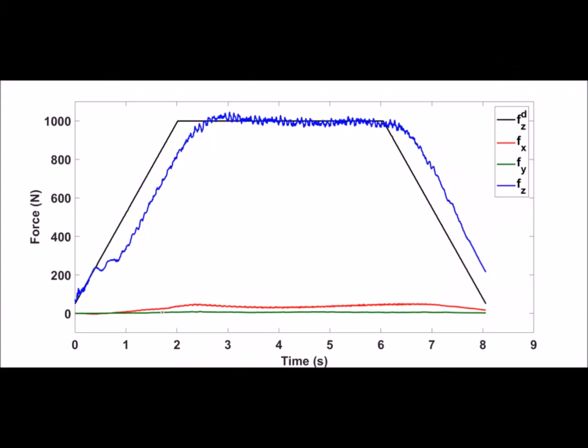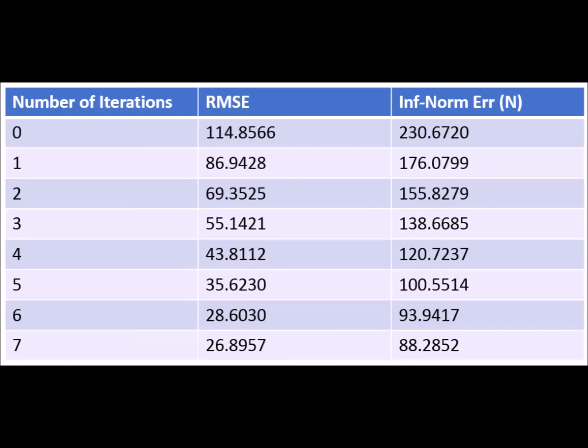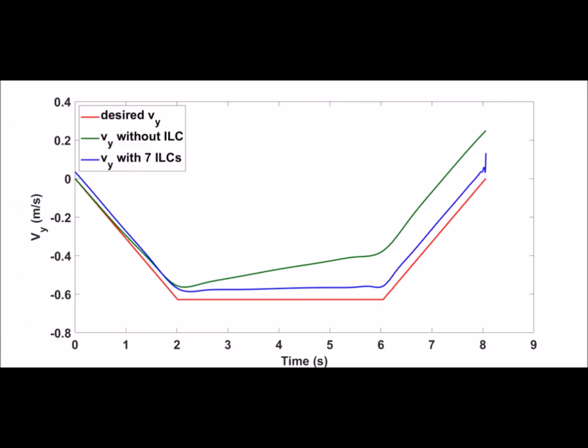We developed a controller based on iterative learning control and a generalized damper, which can greatly improve the force tracking performance. Here it shows the result without any iteration. Here it shows the tracking result after 7 iterations. From the table, we can see the force tracking accuracy improves with the number of iterations. We can see the motion tracking also improves.